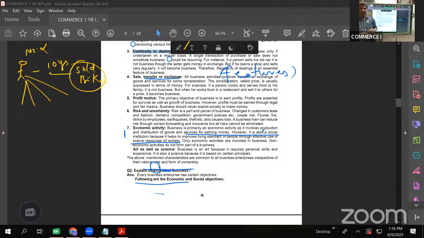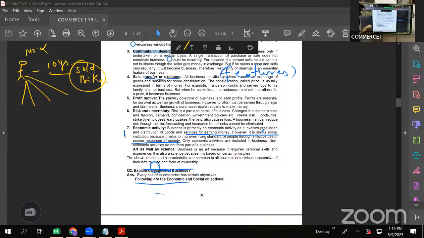And there is exchange. Exchange of goods for goods, you have learned, no? Barter system. Even that can be called as business. So there can be either a sale transaction or a transfer or an exchange to call it as a business. Okay. All the business activities involve what? Transfer or exchange of goods and services for some consideration.